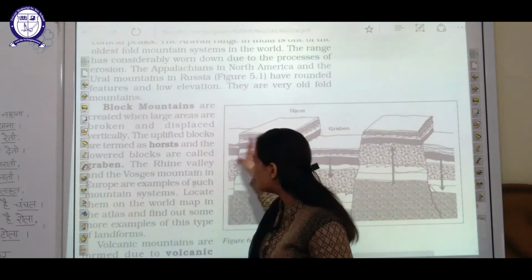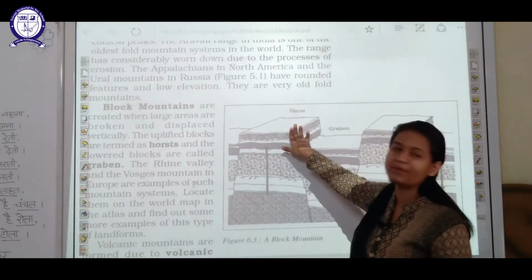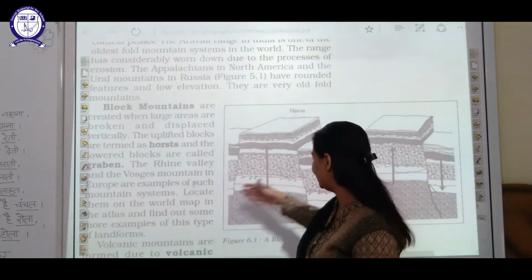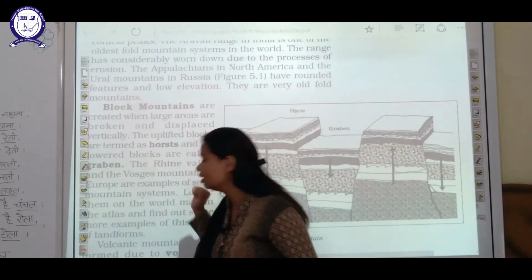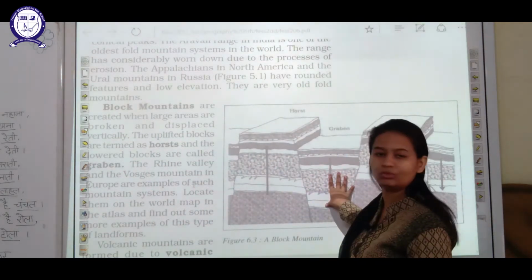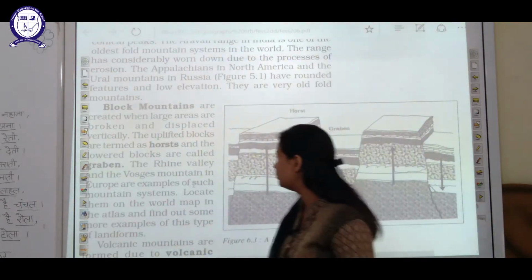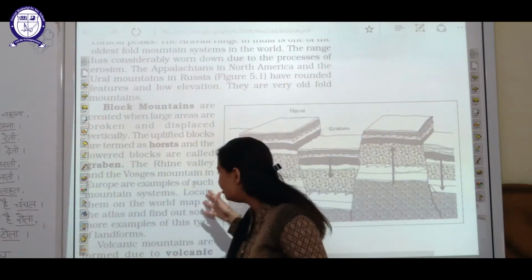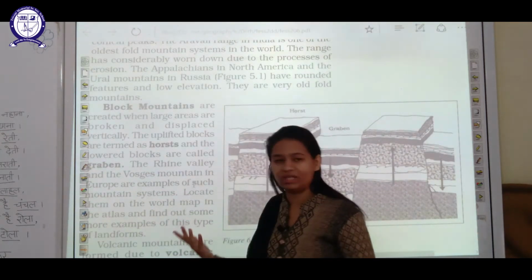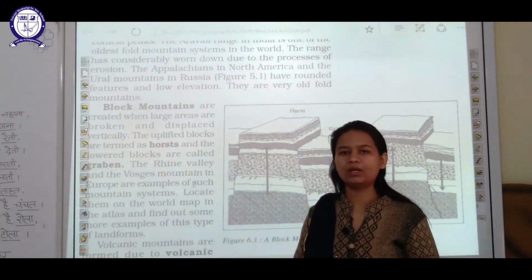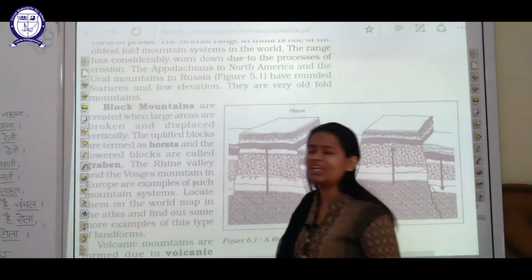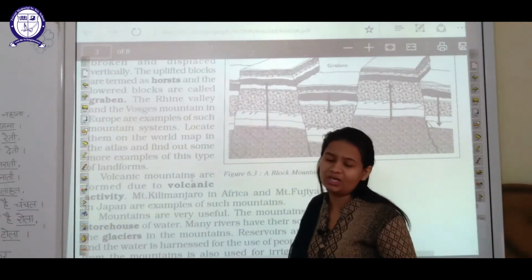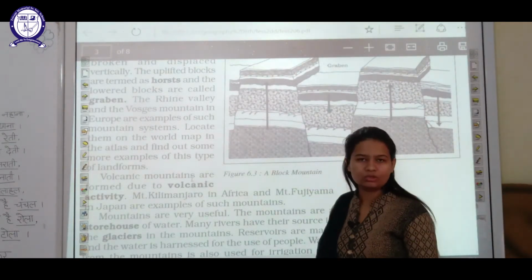The uplifted part is called the horst. This is the uplifted part, it is called the horst, and the part which is not uplifted and is at the bottom is called your graben. You can see here, this is not the uplifted part, this is the graben part in the form of a valley. An example is also given here, the Rhine Valley, which is in the Vosges mountain range, this is an example of block mountains, and various types of block mountains are found in different parts of the world. So I hope block mountains are also clear to you.